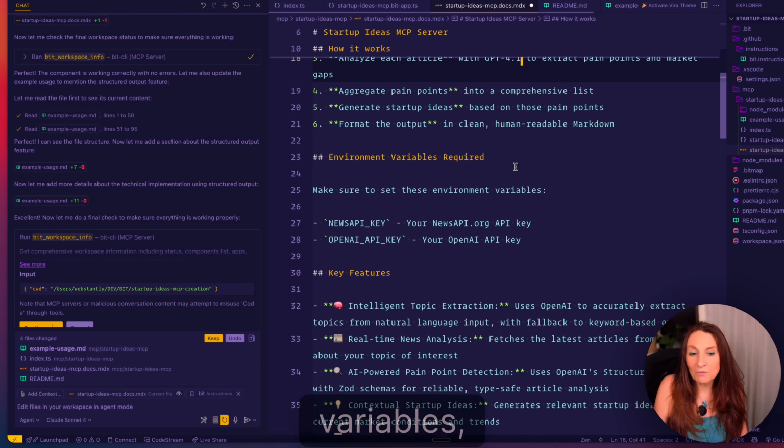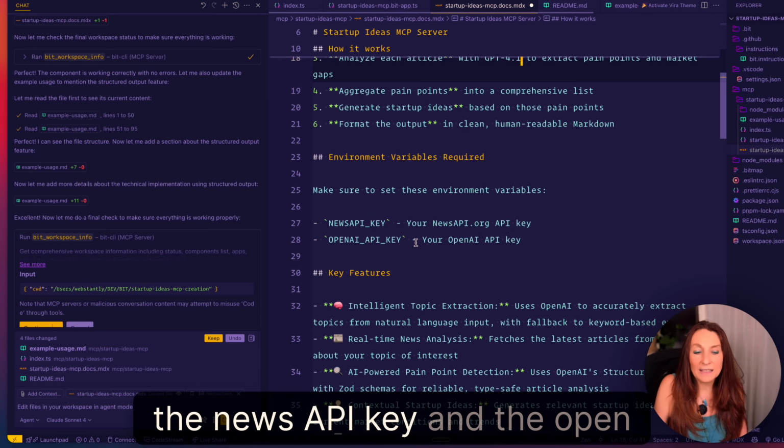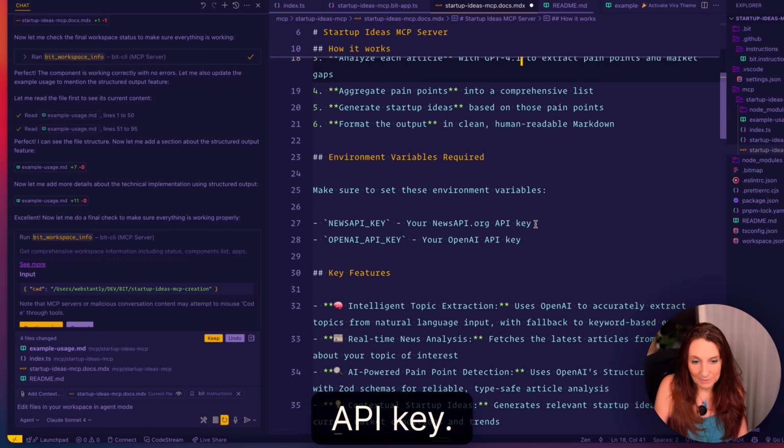Then the environment variables, the news API key, and the OpenAI API key.